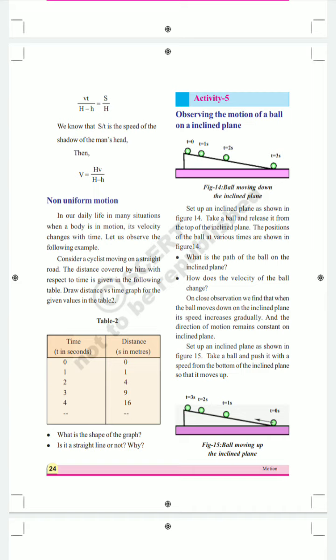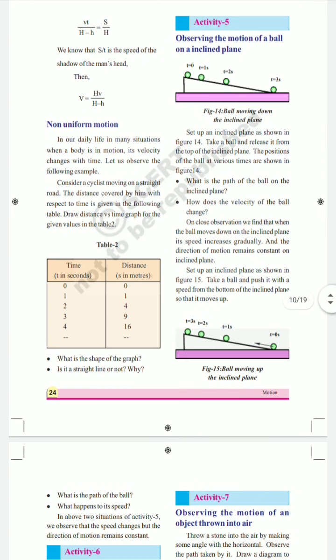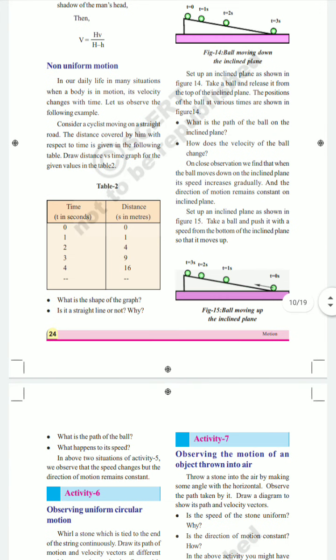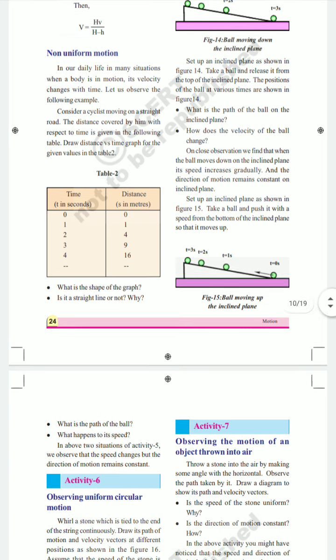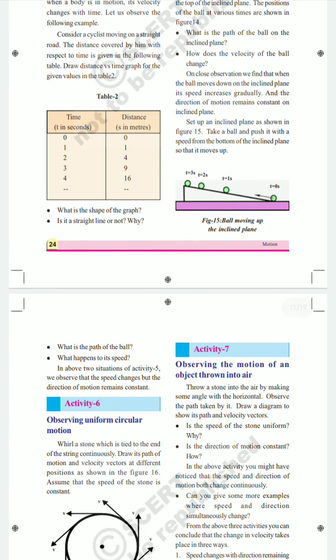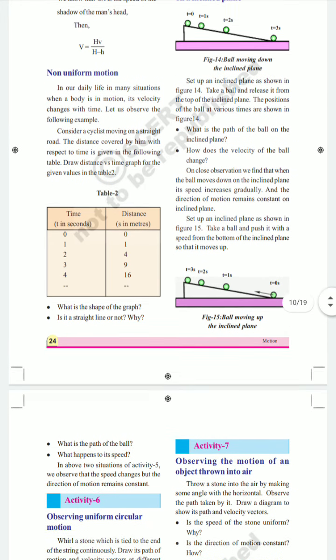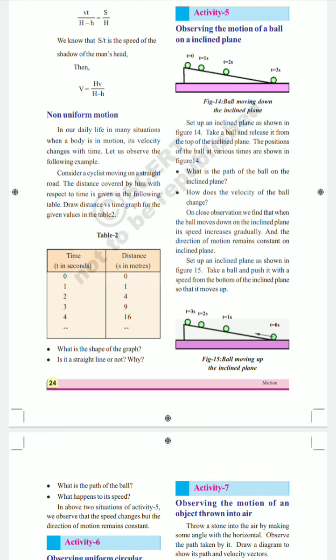According to this, if you draw the graph you can observe that the graph is not a straight line as in uniform motion. So the velocity of the object is not a constant value. Here this object is said to be in non-uniform motion.